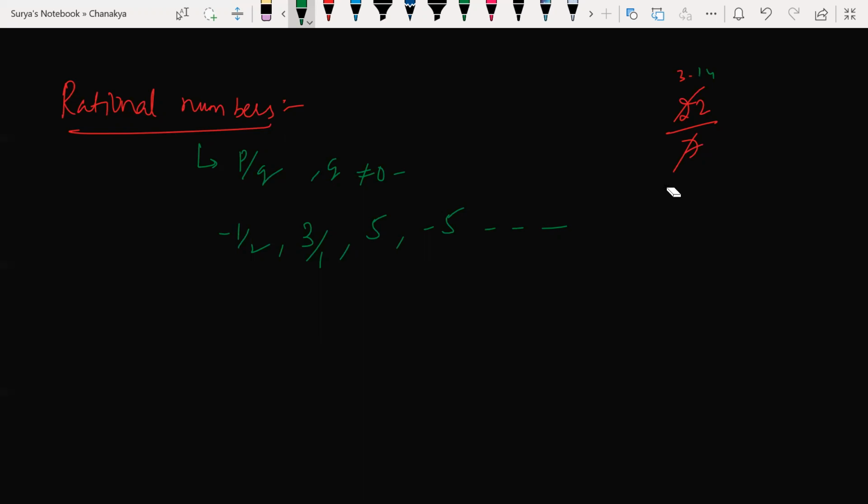What happens? Look at this here. The digits of pi never repeat. So what I'm trying to say is that it can be proven to be an irrational number, right?